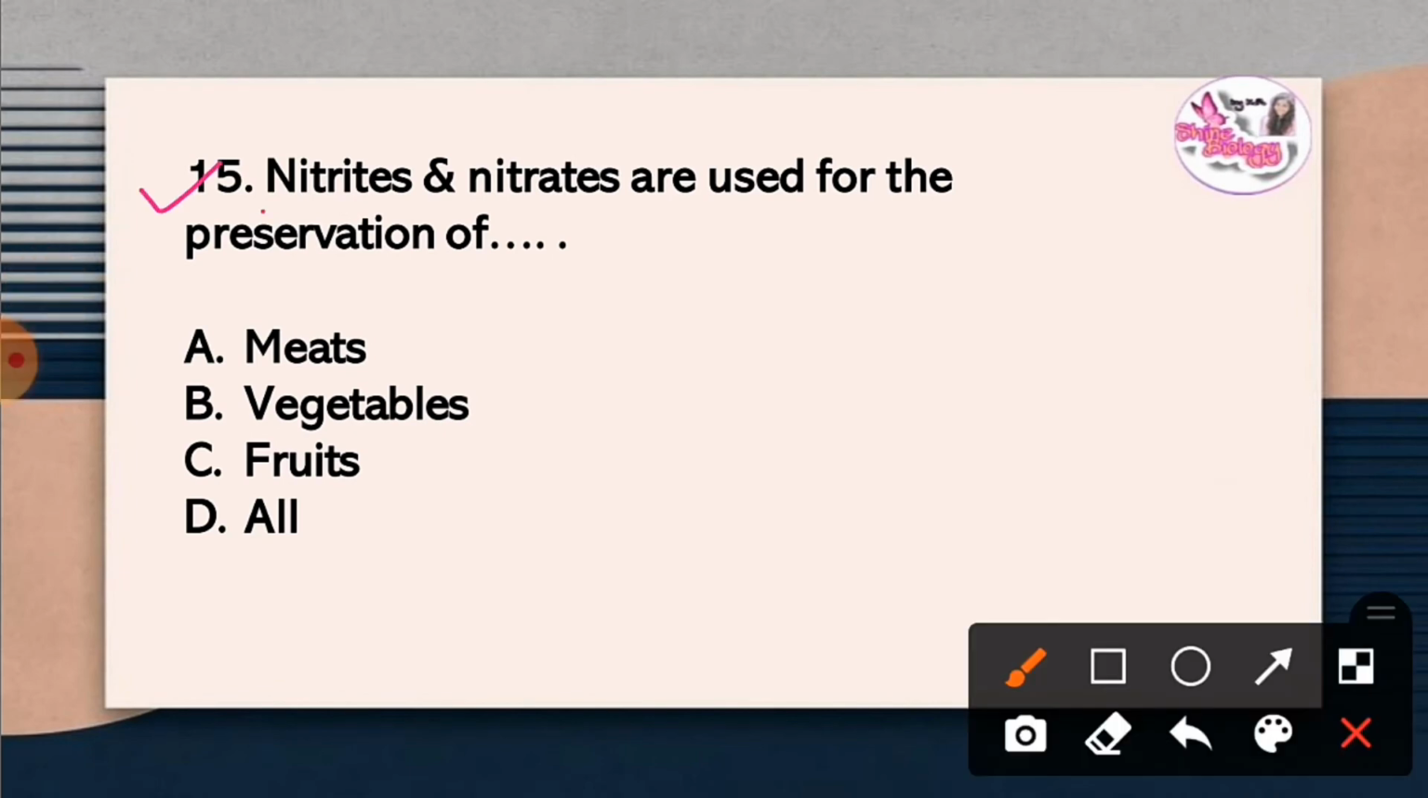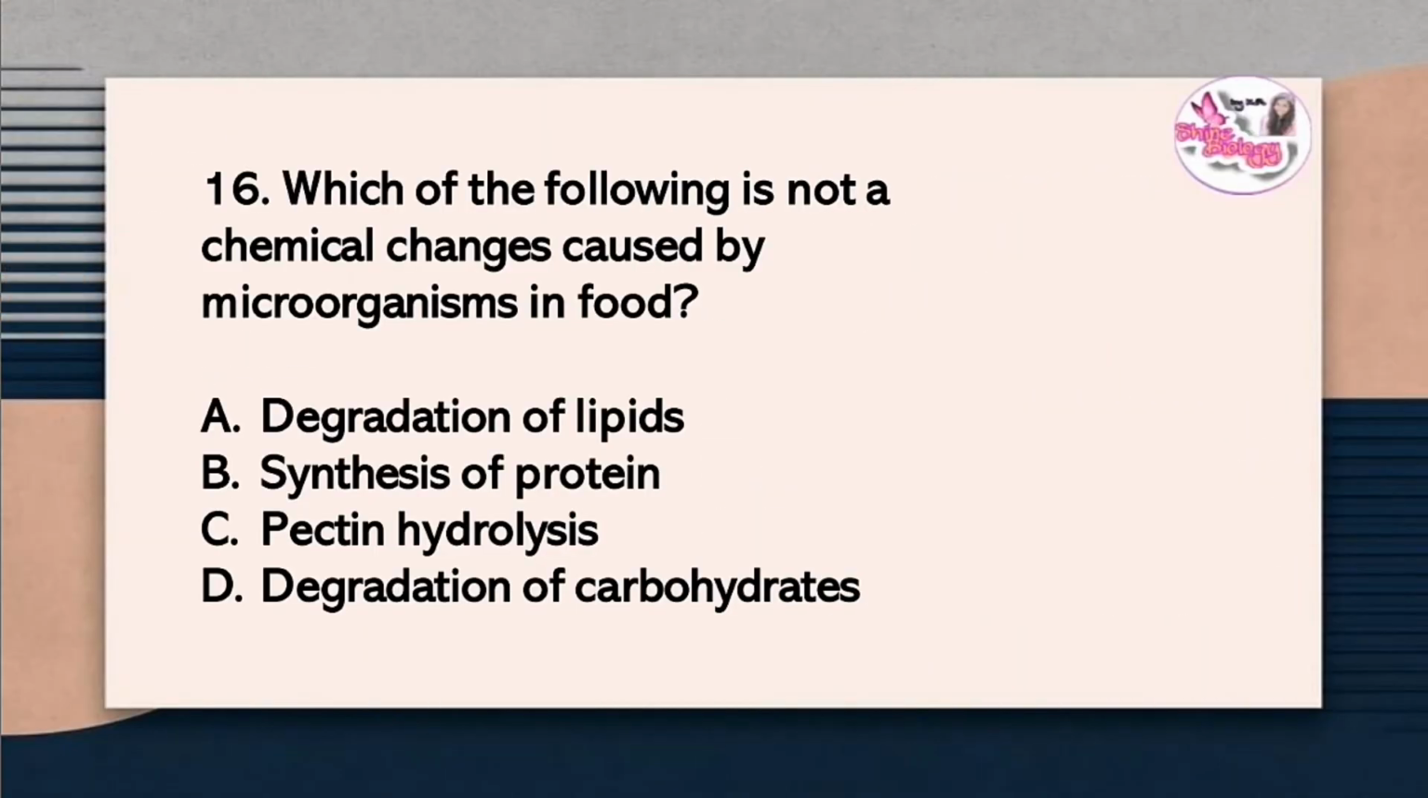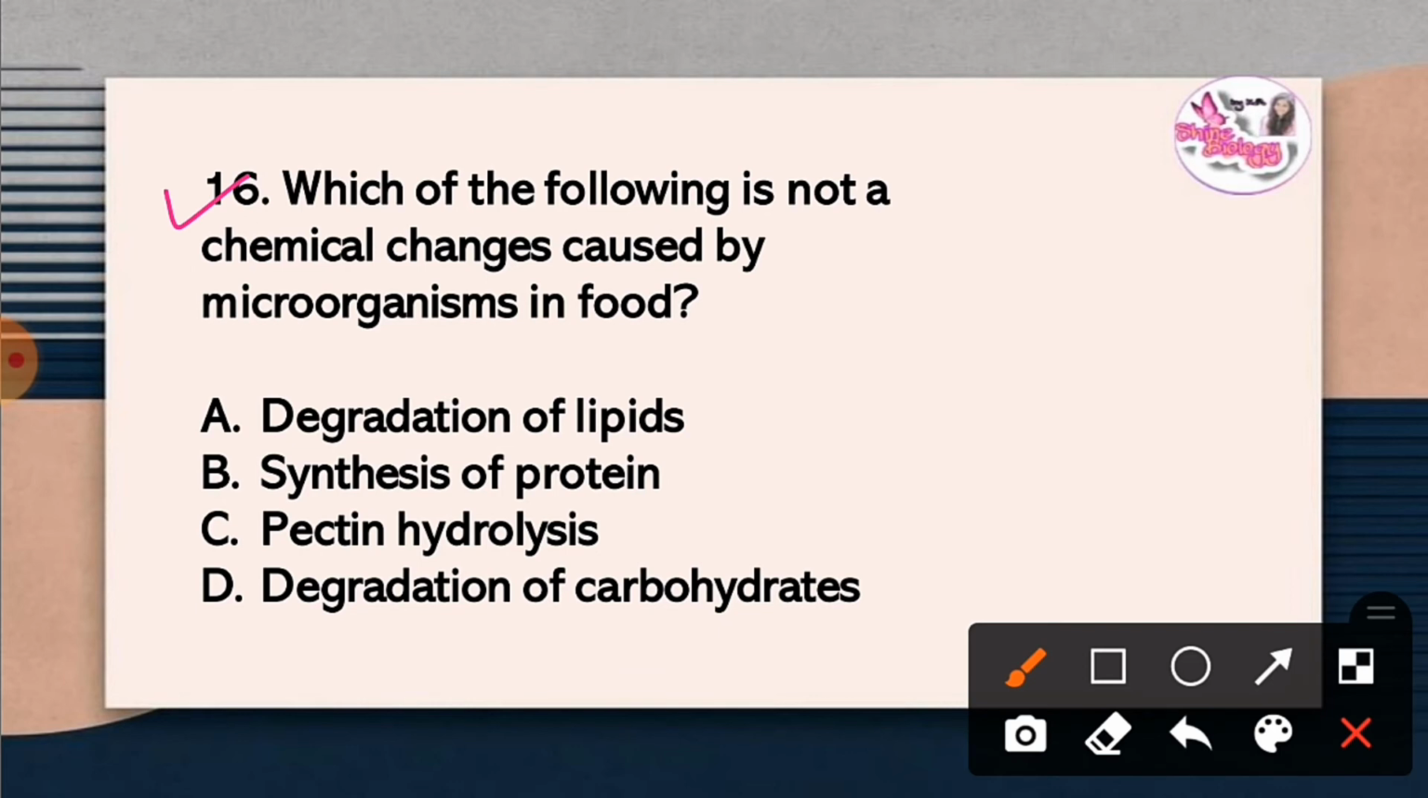Question 15. Nitrites and nitrates are used for preservation of. The correct answer is option A, meats. Question 16. Which of the following is not a chemical change caused by microorganism in food? The correct answer is option B, synthesis of protein, whereas degradation of lipid, pectin, hydrolysis and degradation of carbohydrate are the chemical changes caused by microorganism in foods.